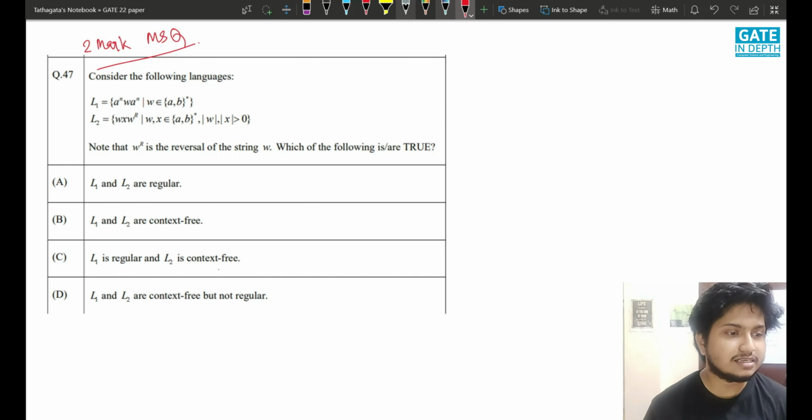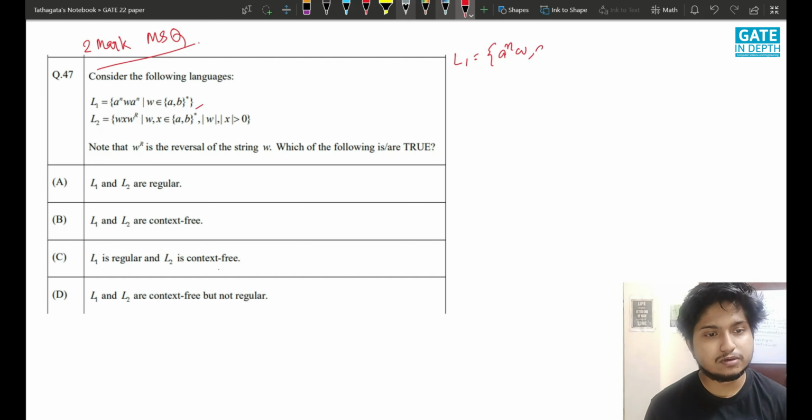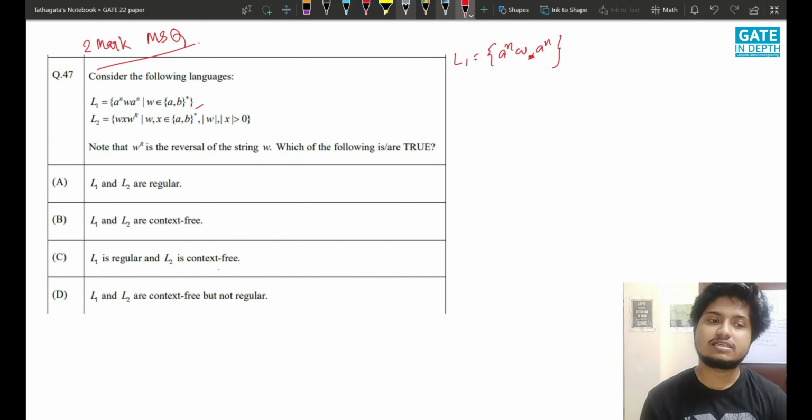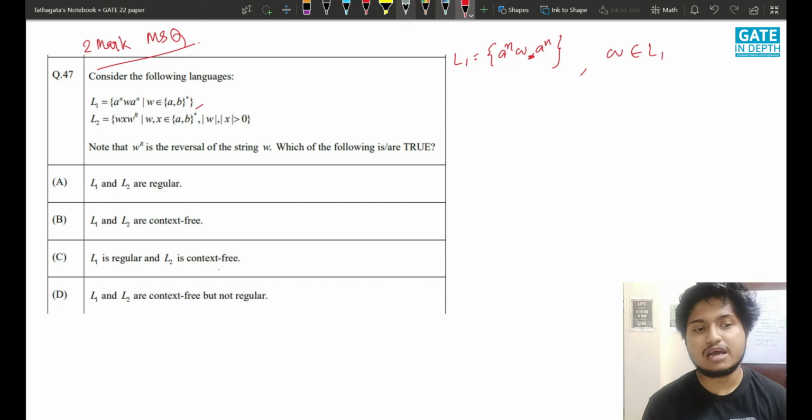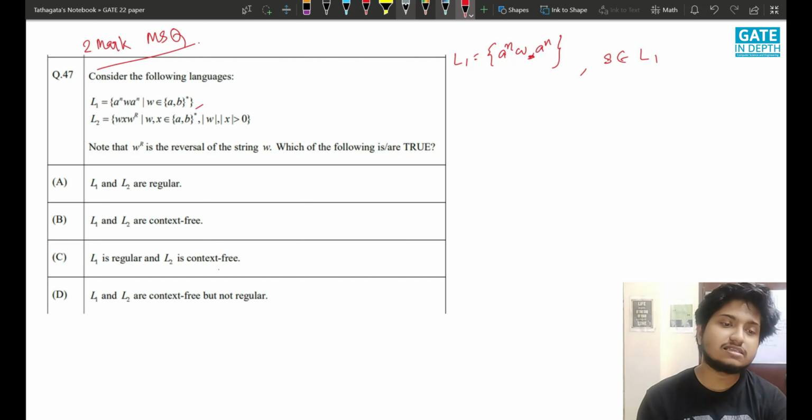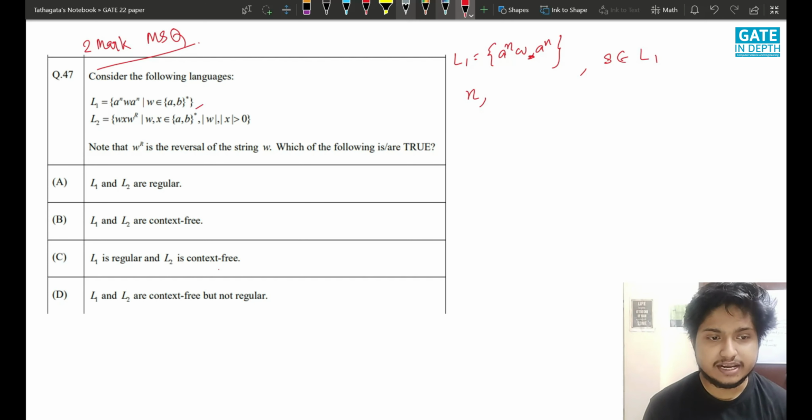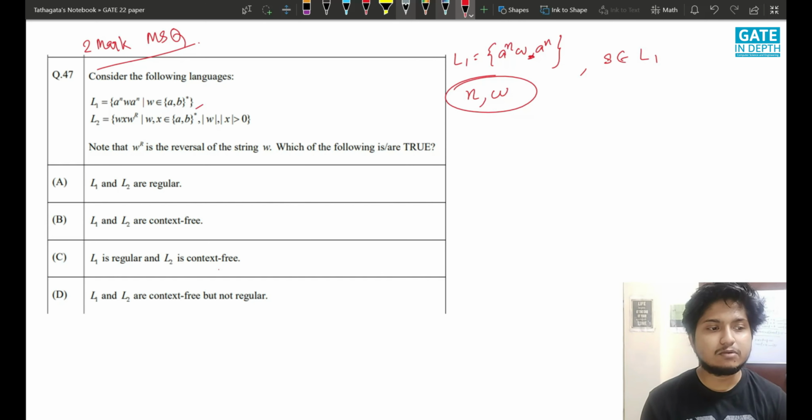Say let's just consider L1. Say L1 equals a^n w a^n. There is no comma or anything. How is a string decided that belongs to L1? We won't take w because w is already here, so we will take any string, say S, belonging to L1. How is S decided? S is decided on 2 factors, that is, the value of n and w. W belongs to sigma star, so n and w will take different values.